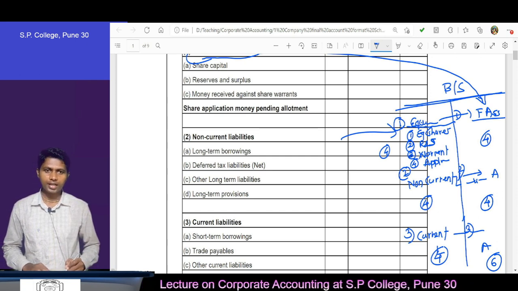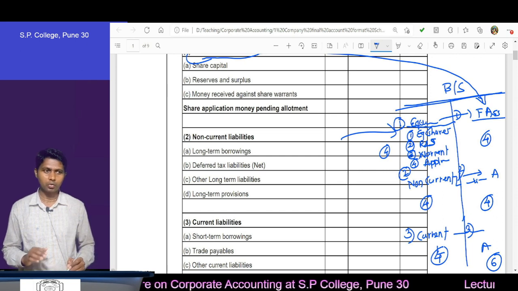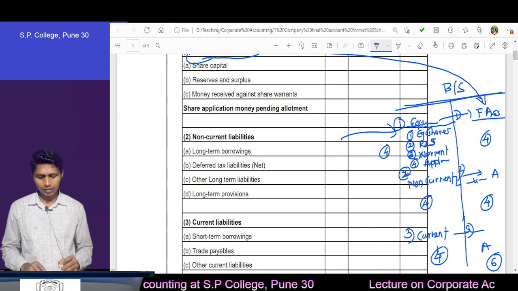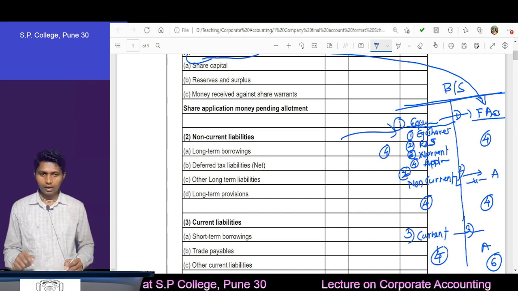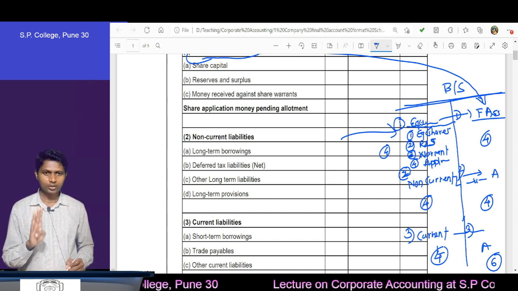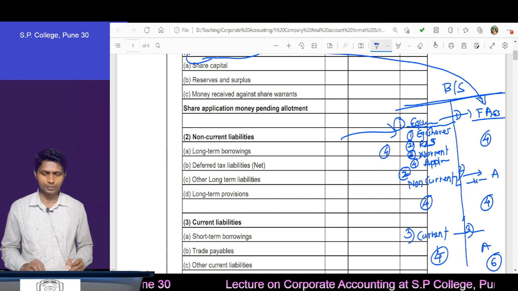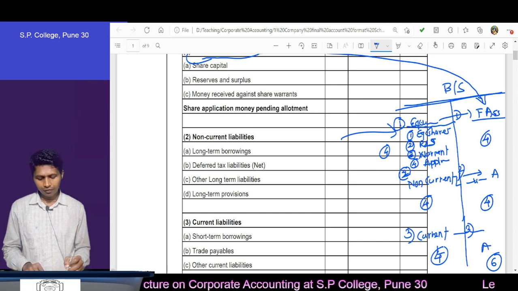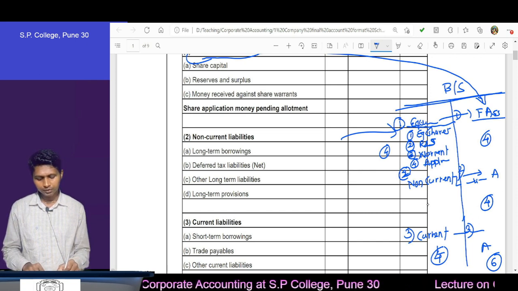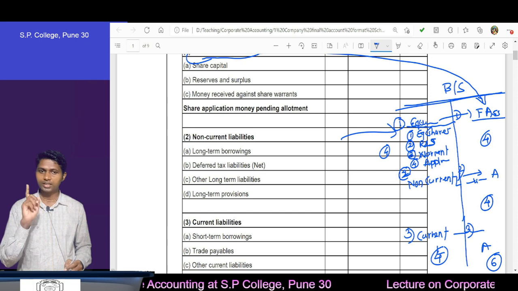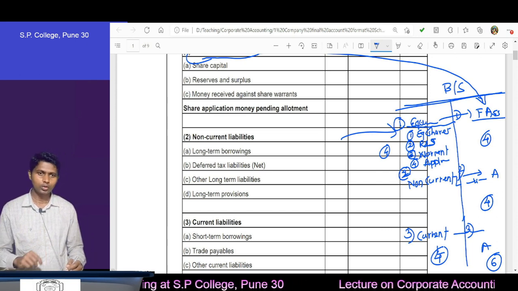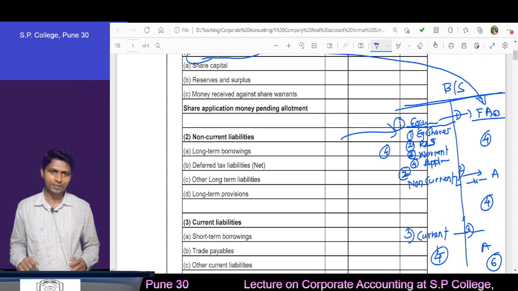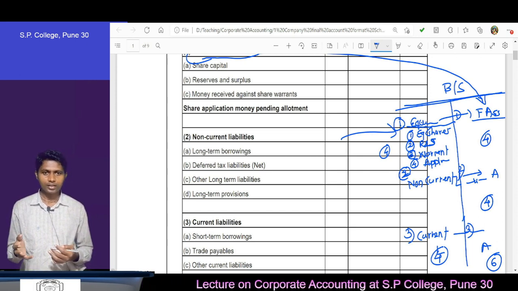Then after this, the next main category, non-current liabilities. Under non-current liabilities, there are 4 sub-items that I have already told you. Which 4 sub-items, we'll see right now. For remembering those 4 sub-items, we'll again frame one sentence. You are students, that means you must not be earning any income. Correct.